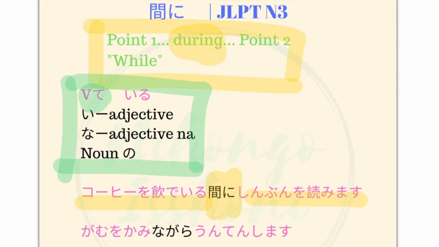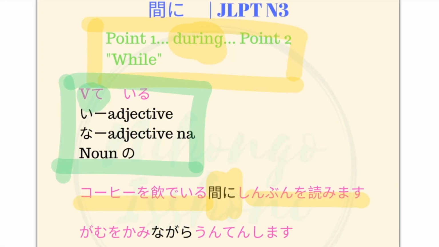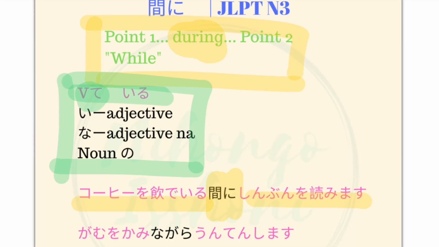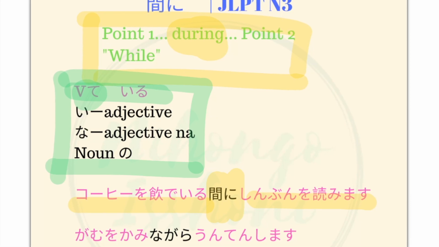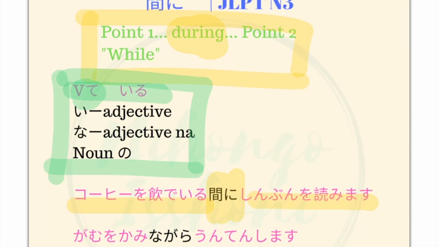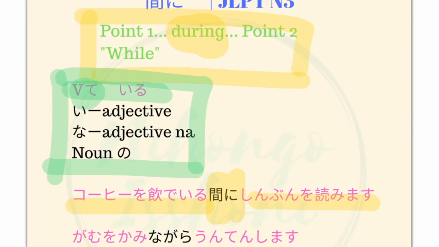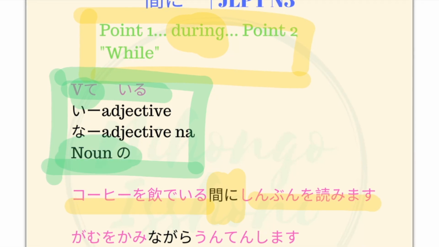Verb is the te form of the verb, and since it is a continuous action, it will have iru. So verb te iru. I adjective will be i aida ni. Then na adjective is obviously na aida ni, and noun will have a no appended to it.